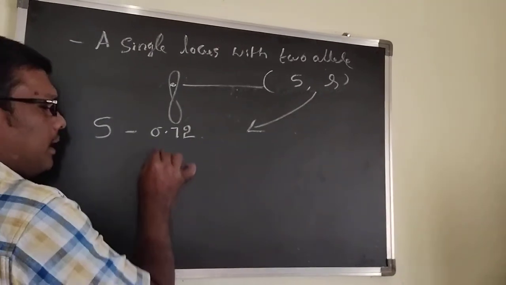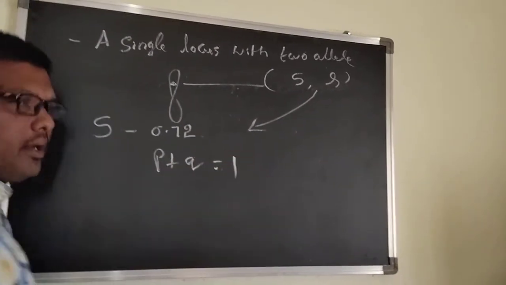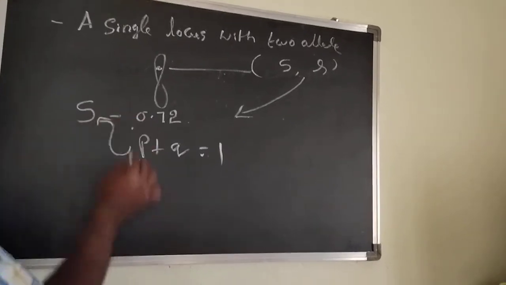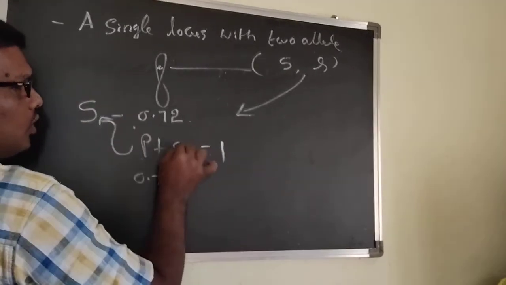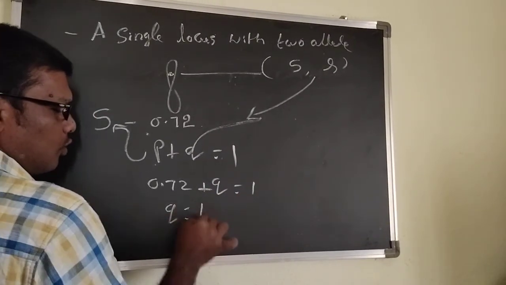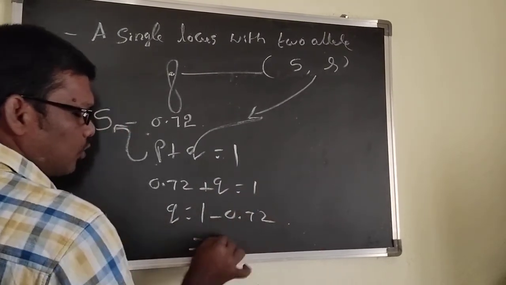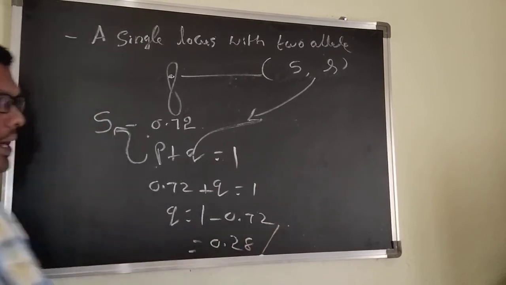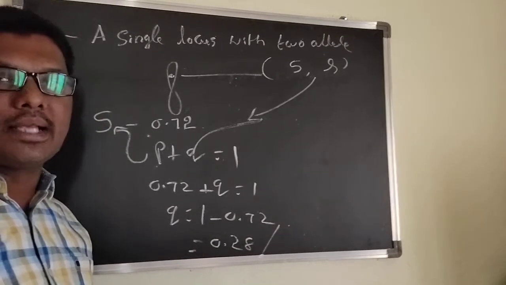Simple thing, P plus Q equals to 1. Here P indicates capital S, that is 0.72. This one is the small s, Q equal to 1 minus 0.72. You can get 0.28. Like that they can simply ask the question, sir.